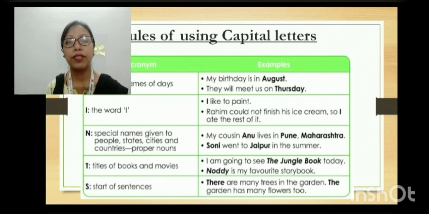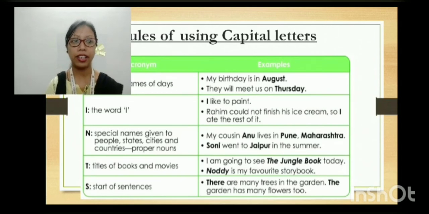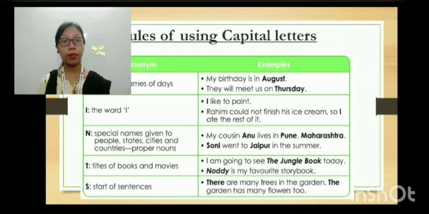Then T is for titles of books and movies. I am going to see The Jungle Book today. When we write the title of a book or movie, we always use capital letters. Even when we write a poem name or a lesson name, we don't write in small letters. The T is capital, Jungle, J is capital, Book, B is capital. These are called initial letters. The first letter of each word is always capital.